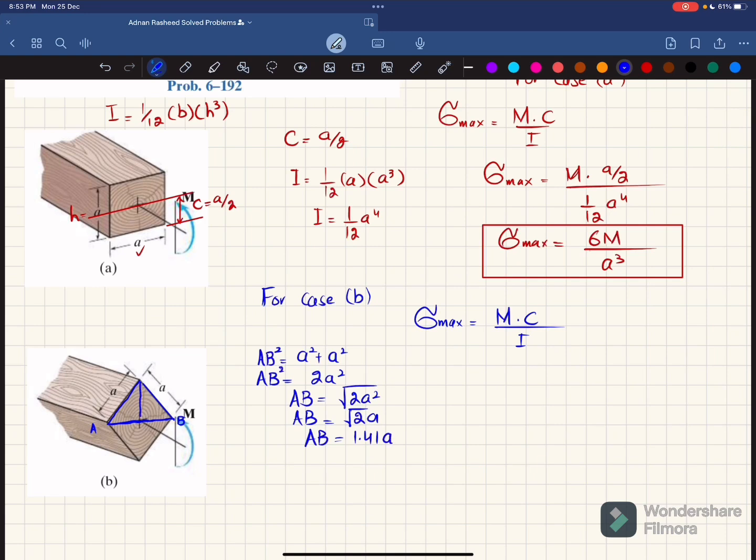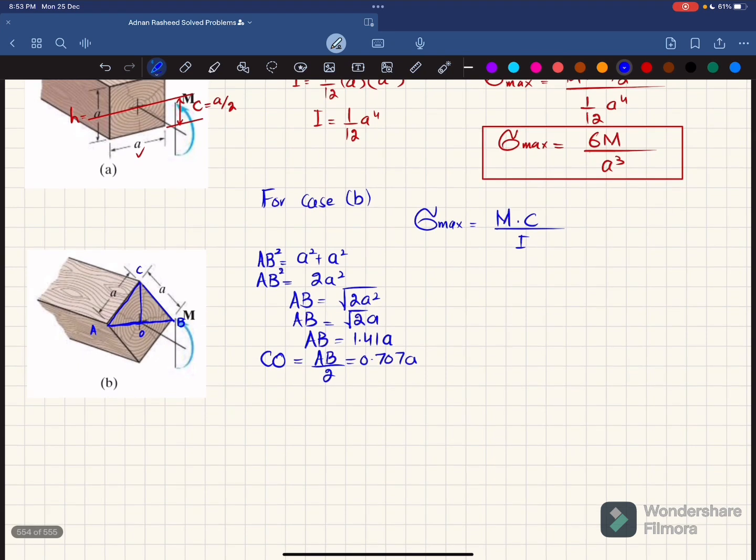Clear? If I draw a vertical line from this top, and this is point O, and this is point C, so CO is perpendicular. So CO, again you can see, is the same over AB, so CO will be equal to AB divided by 2, which is equal to 0.707 times A. Clear? Now CO, from here, C is the maximum distance from the neutral axis till the topmost or bottommost. This is equal to C, this is also equal to C, so bending stress will be maximum over this because this point is in tension. So C is equal to 0.707 times A.